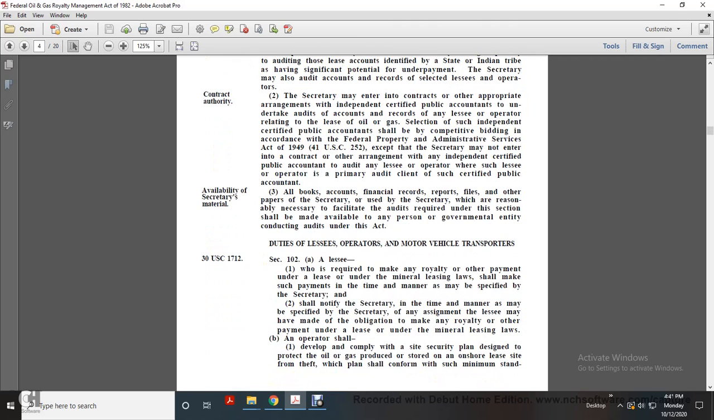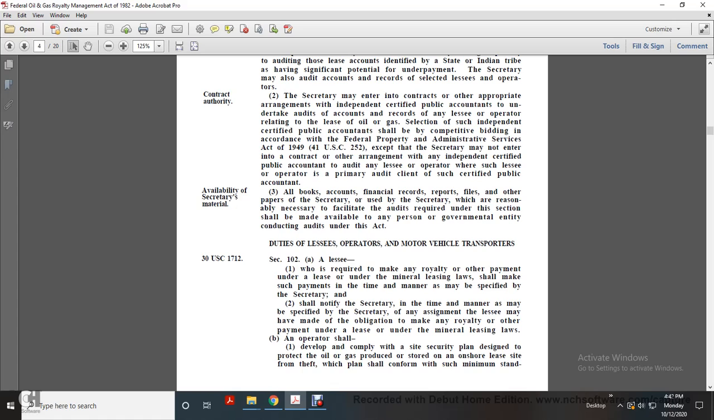Duties of the leasers, operators, and motor vehicle transporters. Title 30 U.S. Code 1712, Section 102. A leaser who is required to make a royalty or other payment under the lease under the mineral leasing laws shall make such payment at the time and in the manner specified by the Secretary, and shall notify the Secretary in the time and manner specified by the Secretary of any assignment the leaser has made of the obligation to make a royalty or other payment under a lease under the mineral leasing laws.